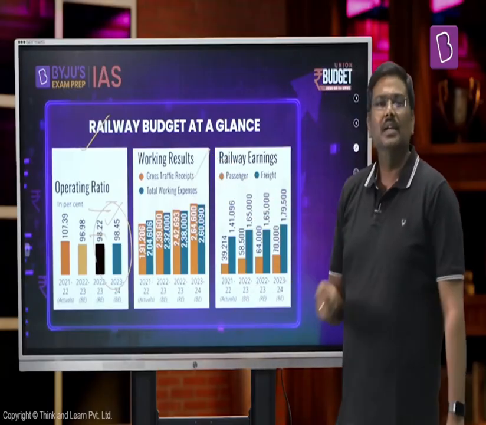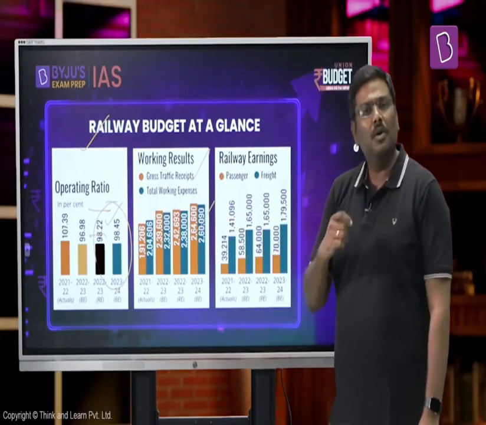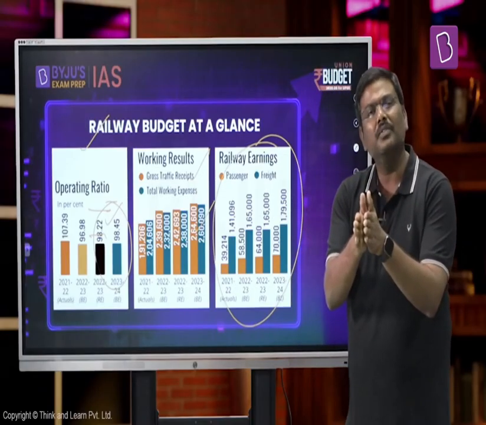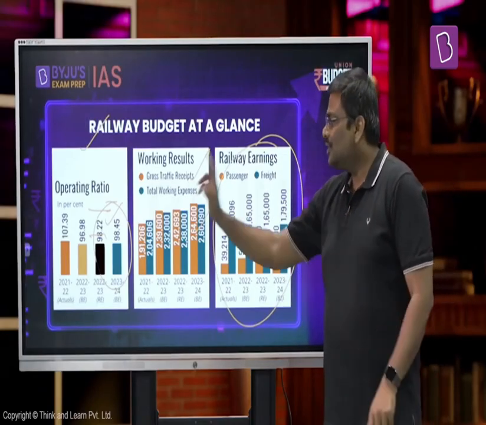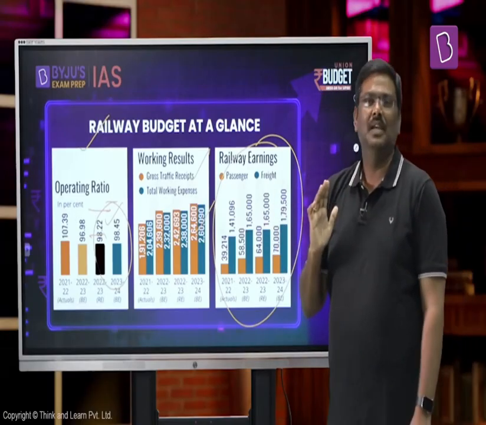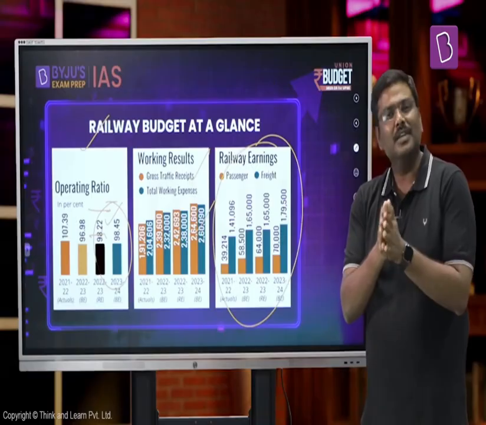In addition to this, please have a look at the amount of expenditure that is incurred by the railways, compared to the amount of revenues that they are generating. And finally, also have a look at how much percentage of the revenues will come from the freight component of the railways and how much from the passenger component. So these are the very important areas. Please do not memorize any of this data. This is not going to be asked in the UPSC either in the prelims or mains. Right, so these are certain important areas of announcements within the infrastructure sector.